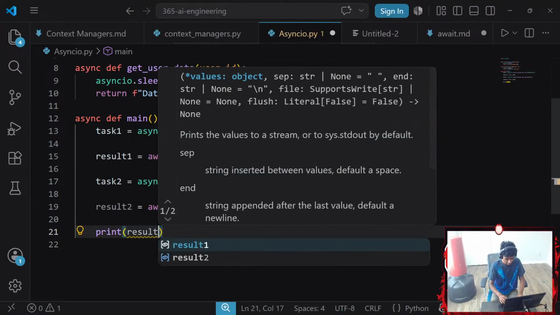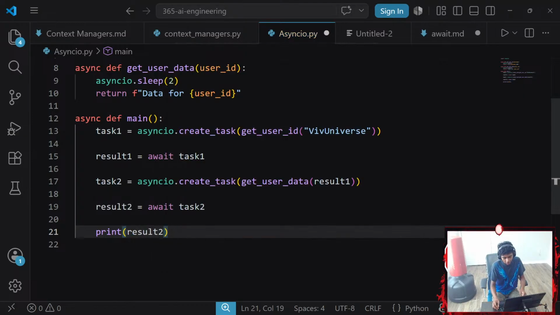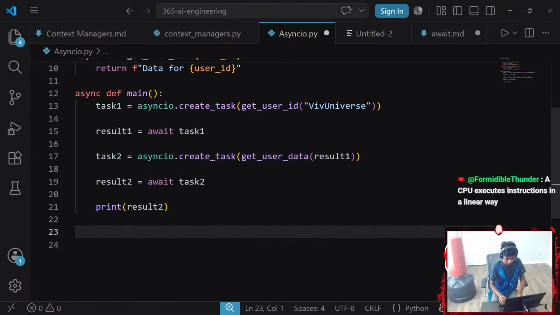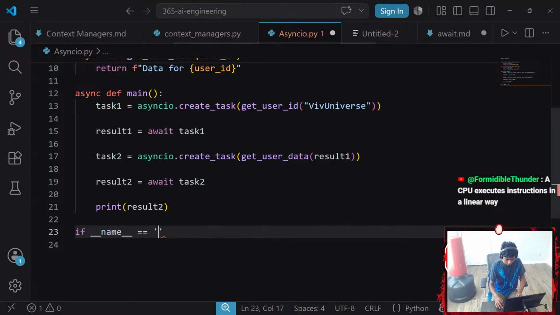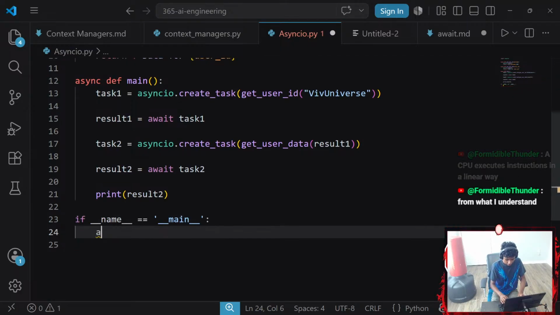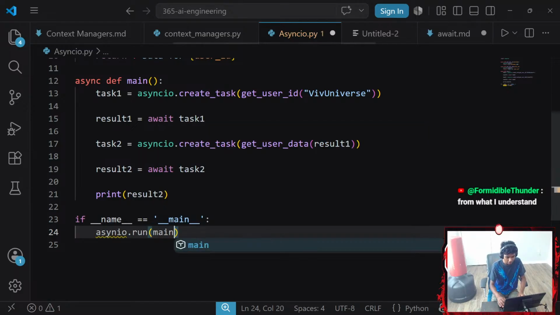Print result 2. I wanted to print result 1 for the fun of it, but it's fine. Then I'm going to go with if dunder name equals dunder main. I want to go ahead and go with asyncio.run and my main function. I spelled them absolutely wrong.